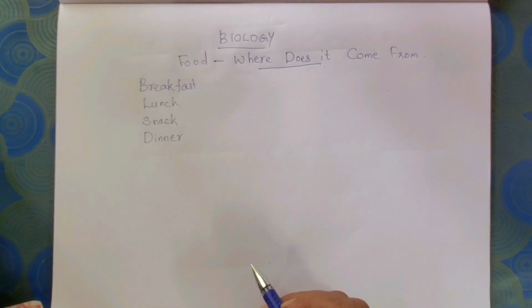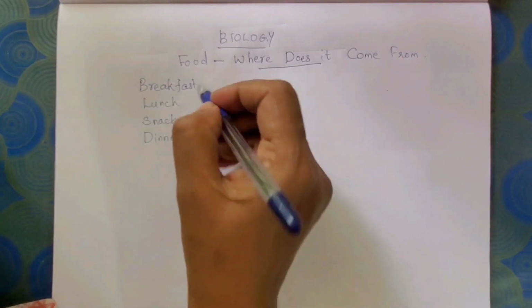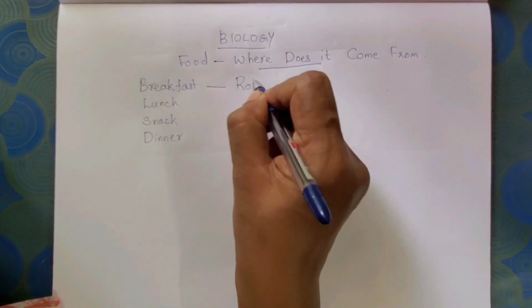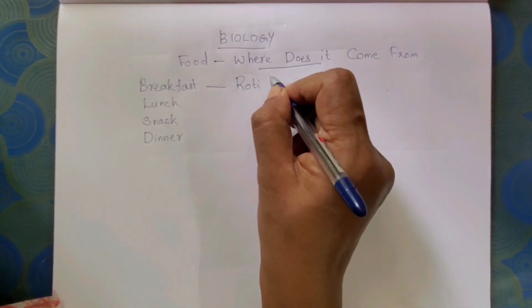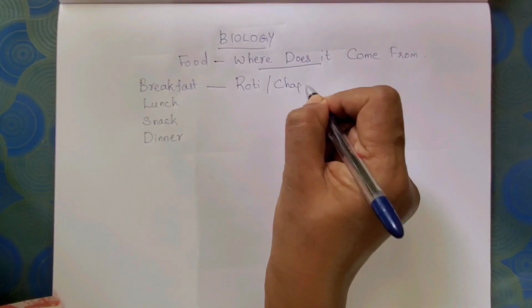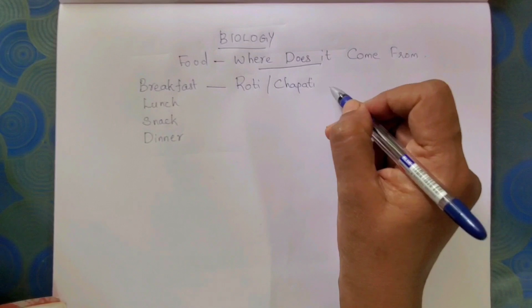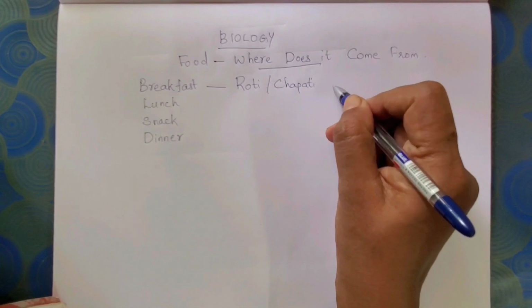And if you discuss with your friends, you will see that different households will have different dishes for different meals. Like some houses, they make roti or chapati for breakfast, and also they make dal along with that.